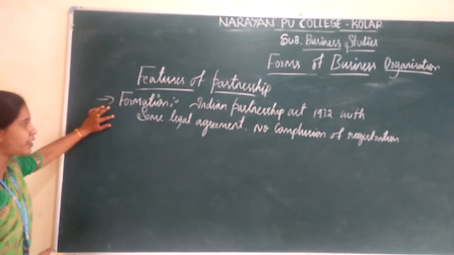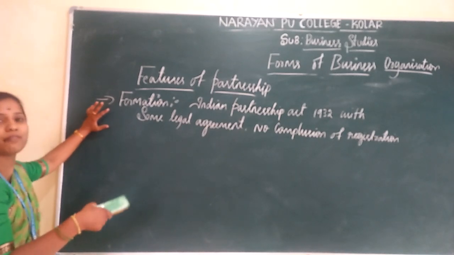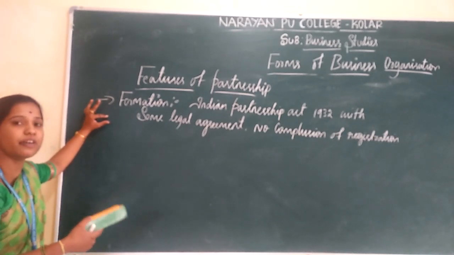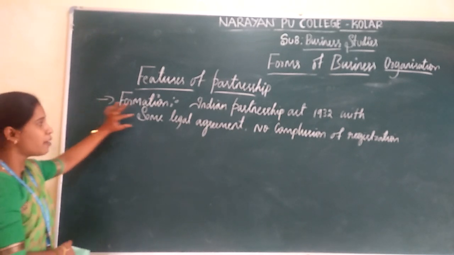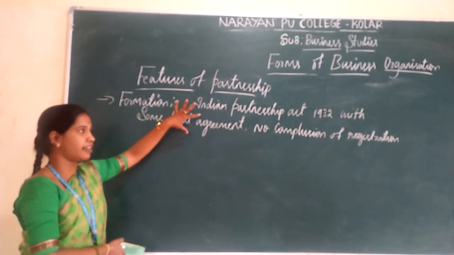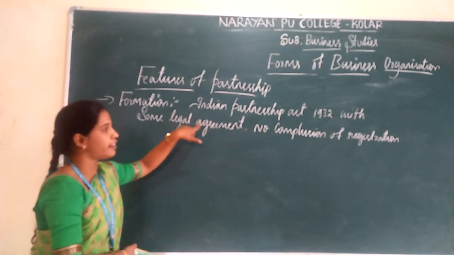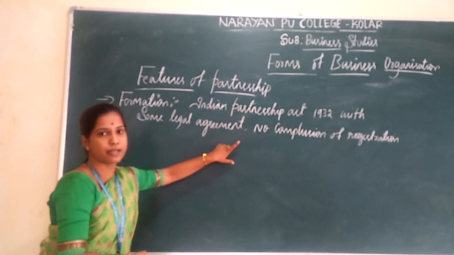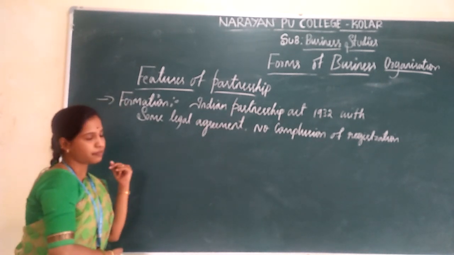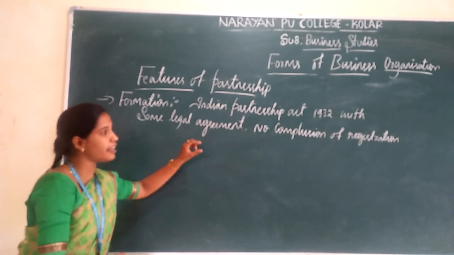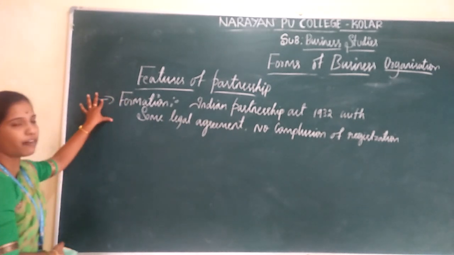Partnership firm with some legal agreement. That means two or more persons agree to share their profits and losses according to their ratios. They have to make an agreement, and there is no compulsion of registration. Registration may or may not be done. There is no compulsory registration for the partnership firm. That is known as formation.